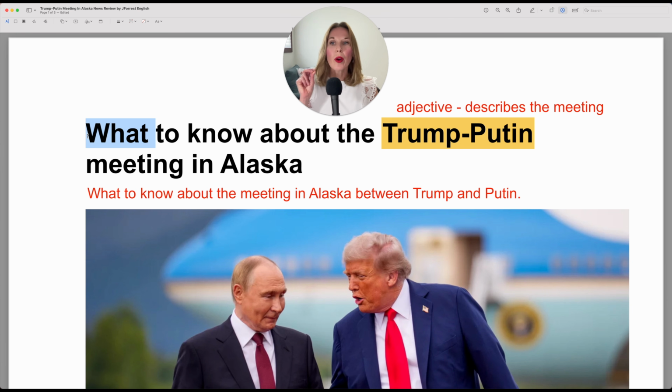Now notice our headline starts with what, which as you know is commonly a question word. However, this headline is not written as a question. It's written as a statement. What to know. This is more of a short form. The longer form could be what you need to know about the Trump-Putin meeting in Alaska.